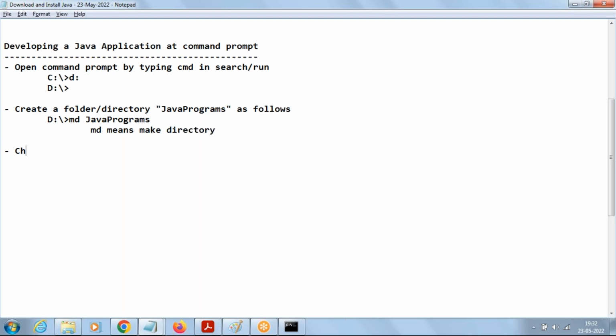Change the folder to Java programs as follows. How to change this? We have to use the command cd Java programs, which is going to show the directory structure like this: D drive, Java programs. cd means change directory.